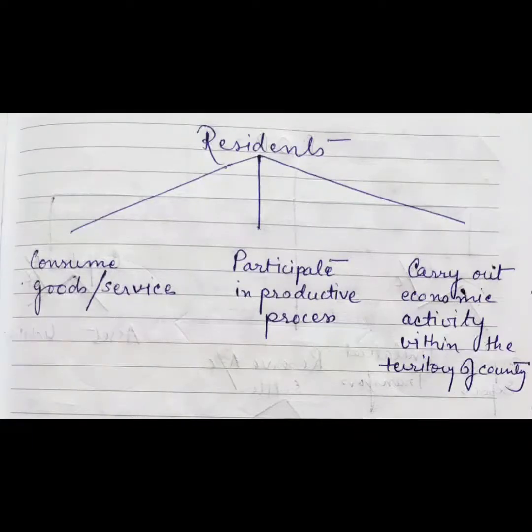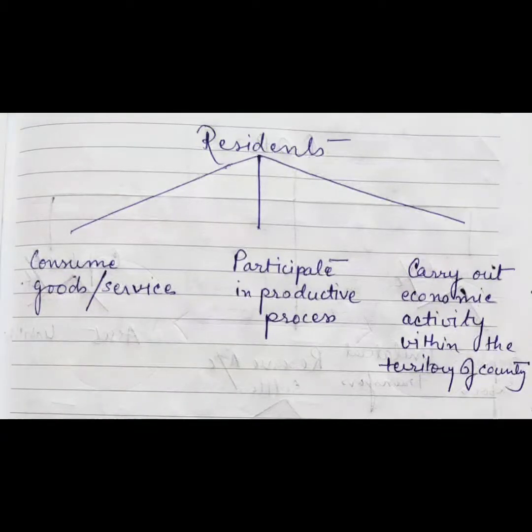Next, balance of payments is concerned with economic transactions between the residents of the reporting country and the residents of the rest of the world, as we have learned earlier. Now, who are residents? If you can see my notes, I have bifurcated the concept of residents into three parts.